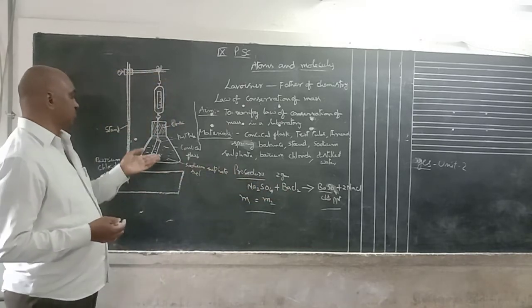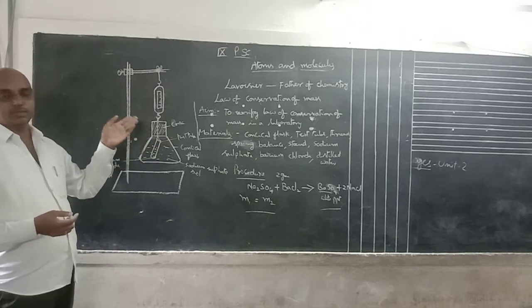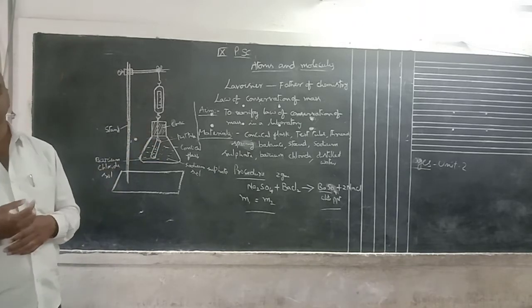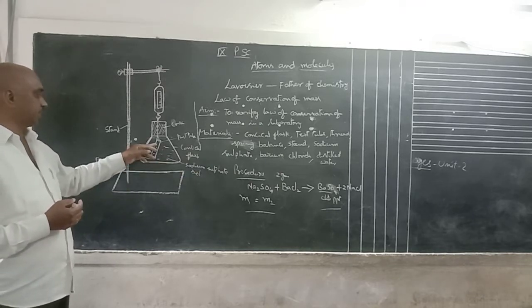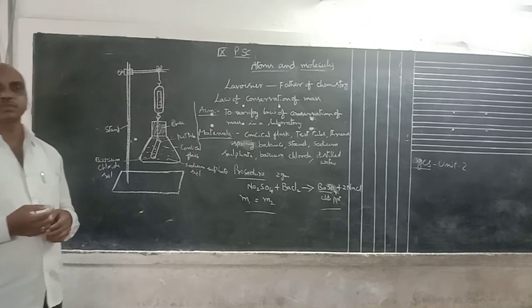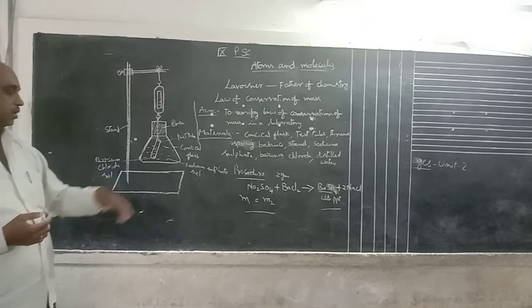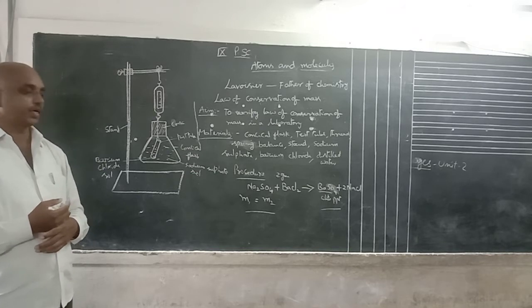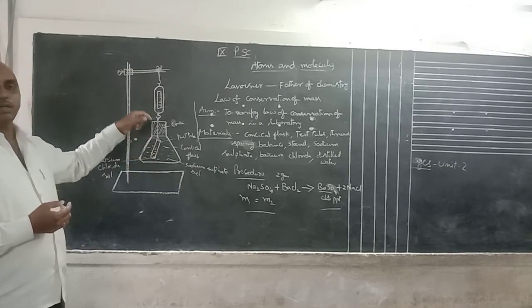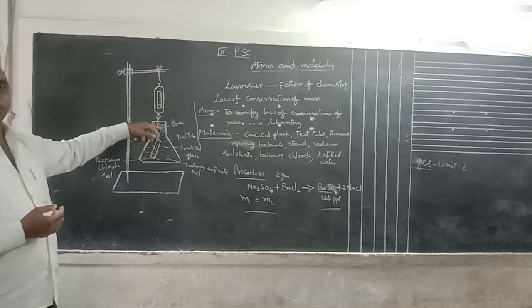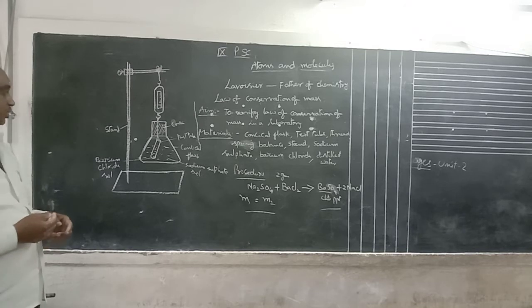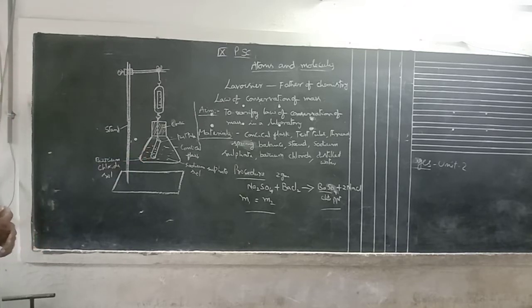Take the sodium sulfate solution in a conical flask. The amount depends upon the volume, so 2/3 of the conical flask is filled with sodium sulfate solution. After that, take a test tube. Nearly 4 ml of barium chloride is taken in the test tube and tied with a thread, hanging inside the conical flask. And take a precaution that the two solutions, that means the chemical in the test tube and the chemical in the conical flask, are not mixed with each other.